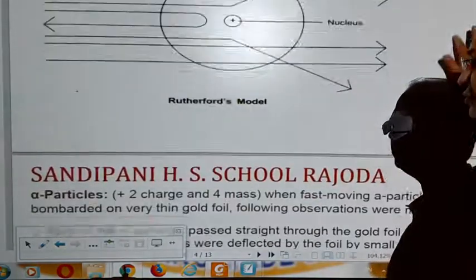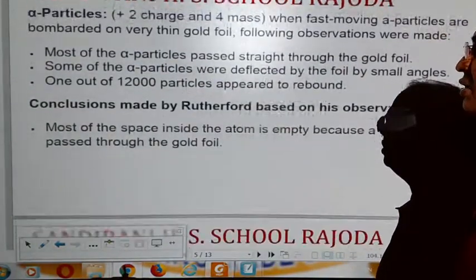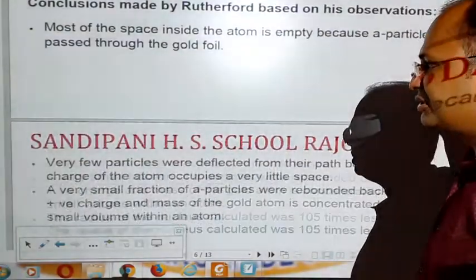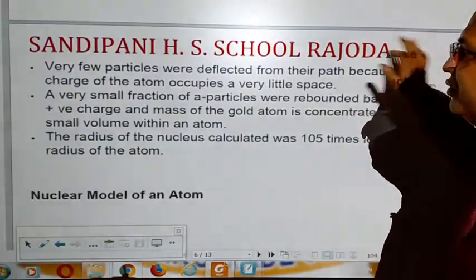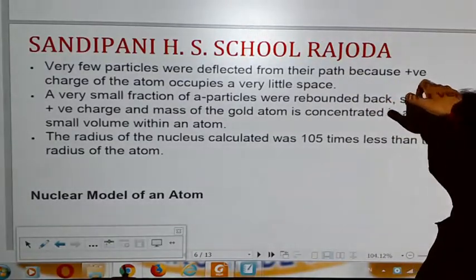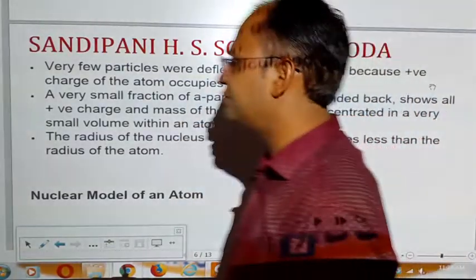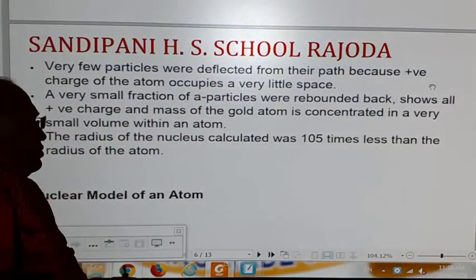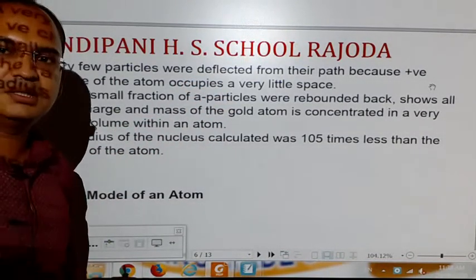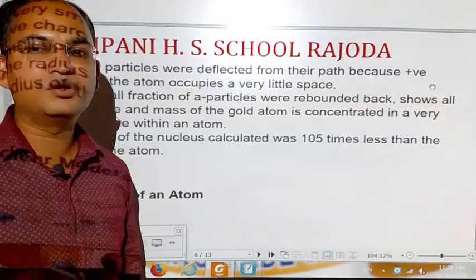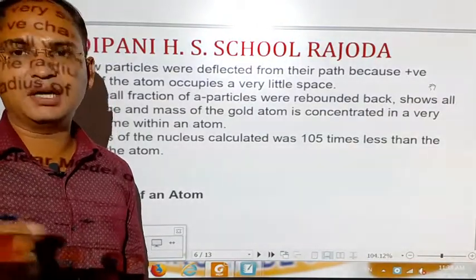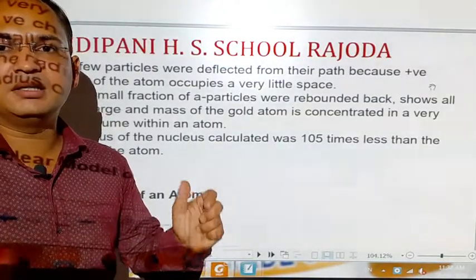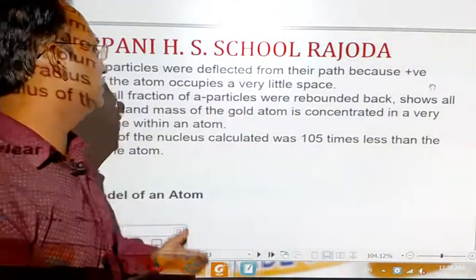Second conclusion: very few particles were deflected from their path because the positive charge of the atom occupies very little space as compared to the space of the whole atom. That is why they are deflected a little.